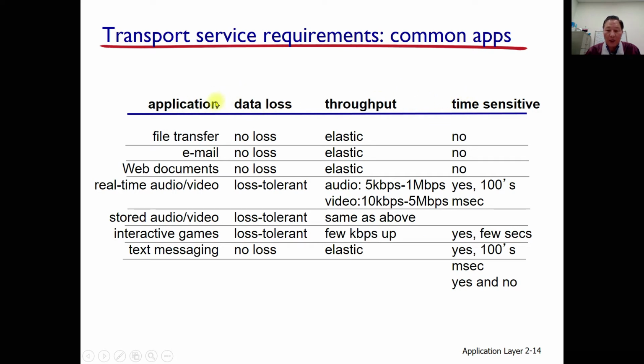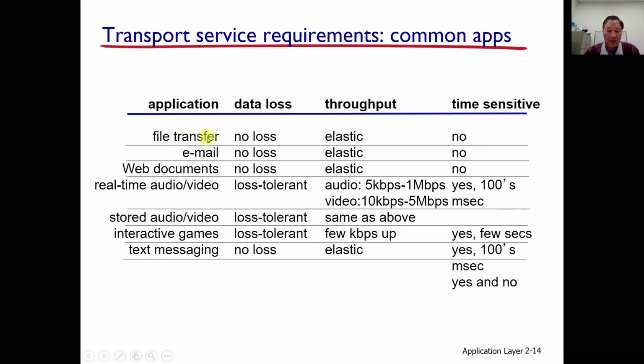This one is explaining about different applications, and depending upon the application, the requirements are a little bit different. Depending upon the loss, the throughput, and the time sensitivity, the requirements are different. Transport service requirements of common applications.